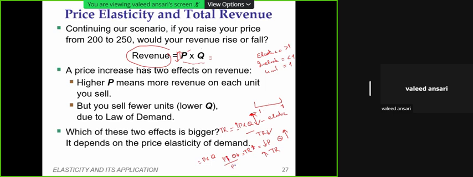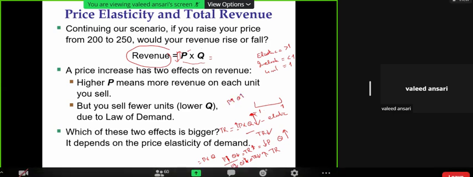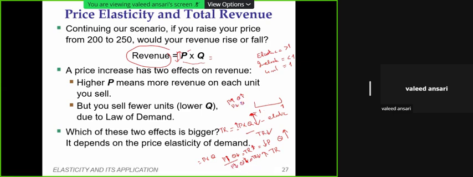And in case of a fall in price, the quantity demanded will increase, but here the effect is this much, and the quantity demanded will be lower than this. Therefore, total revenue will fall. It means the responsiveness is lower than this. And in the other case, the effect will be the same, this magnitude will be the same. This is an intuitive explanation in unitary elastic.